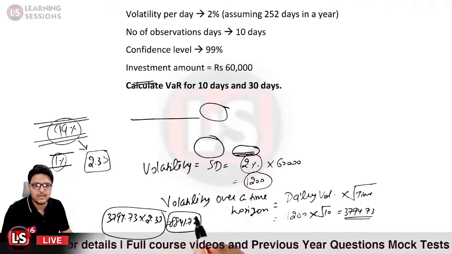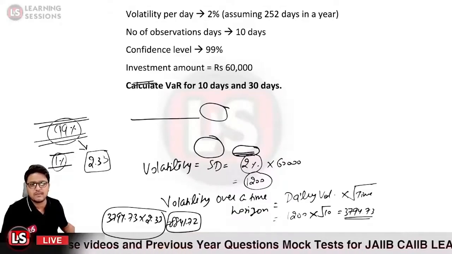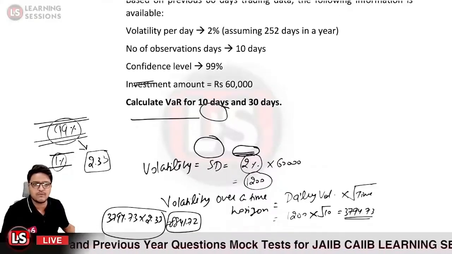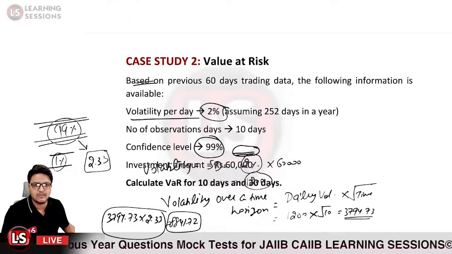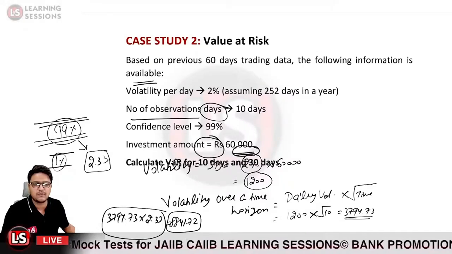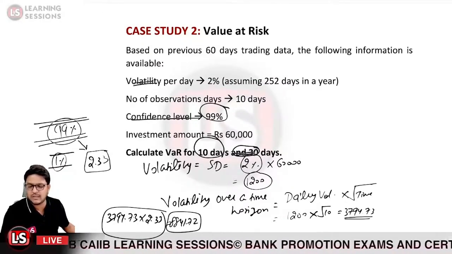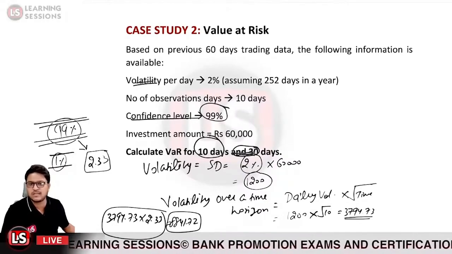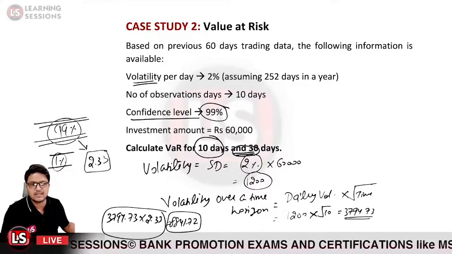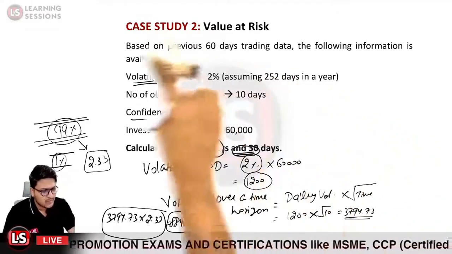So this is the value that would be at risk, if we are considering a confidence level of 99% for the 10-day horizon. Is that clear? That is how we calculate the value at risk. So that is how we calculated it for the 10 days.